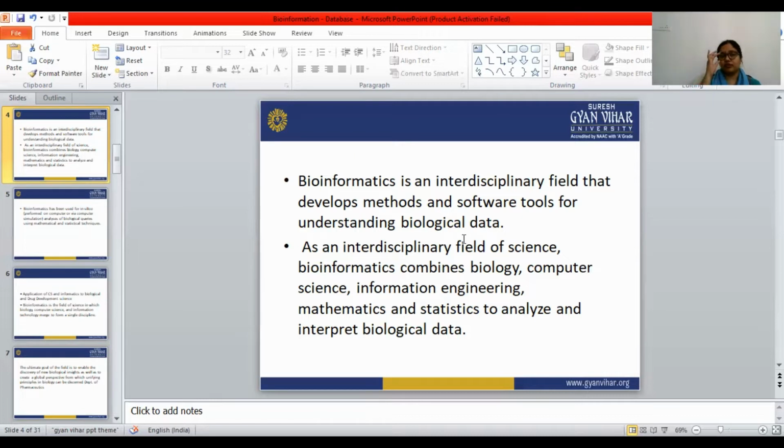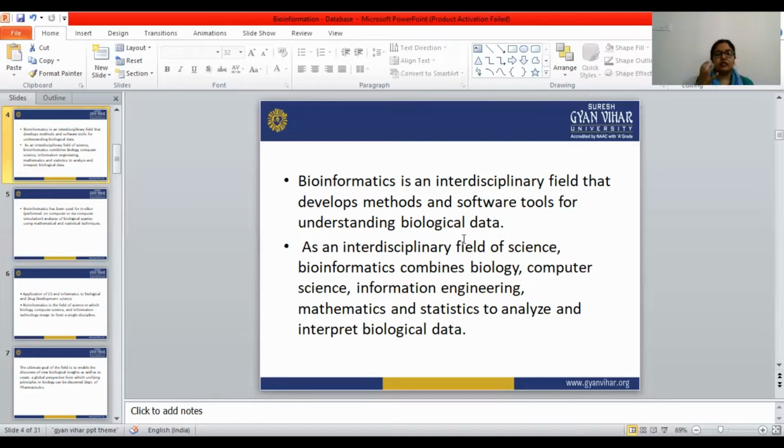Bioinformatics is an interdisciplinary field that develops methods and software tools for understanding biological data. As an interdisciplinary field of science, bioinformatics combines biology, computer science, information engineering, mathematics, and statistics to analyze and interpret the biological data.